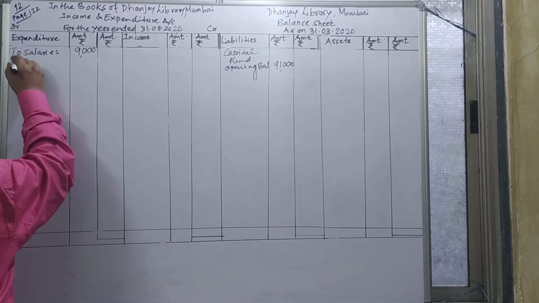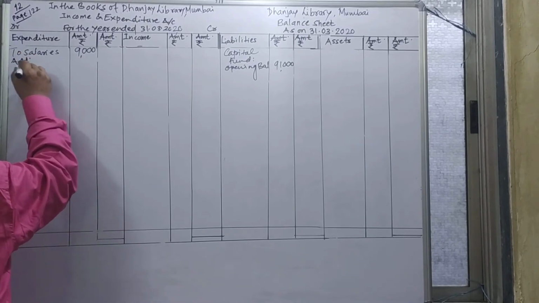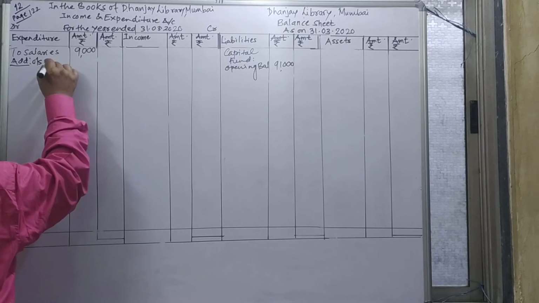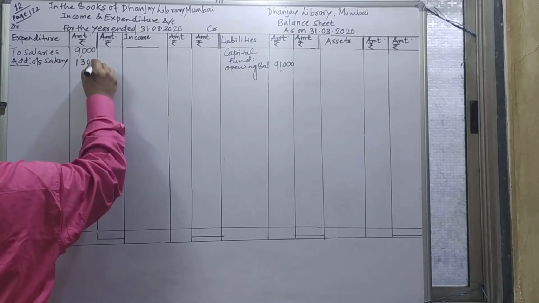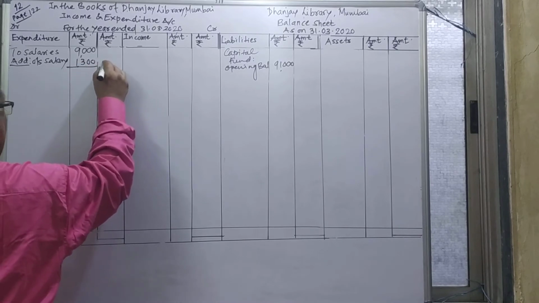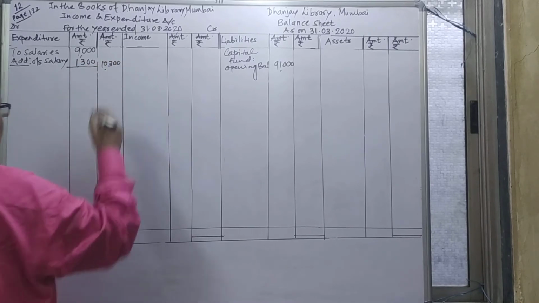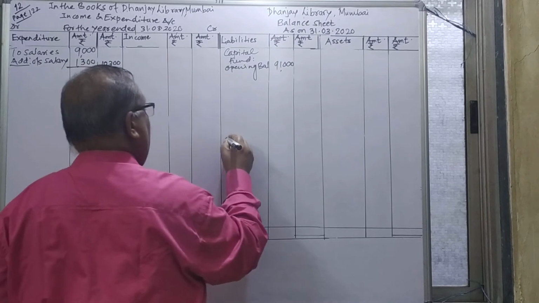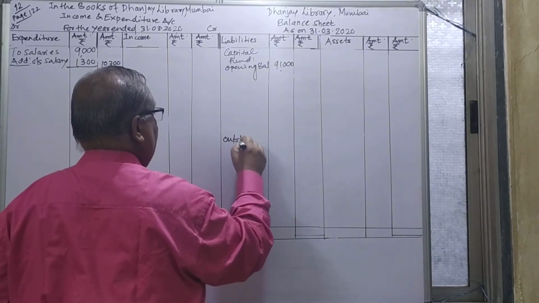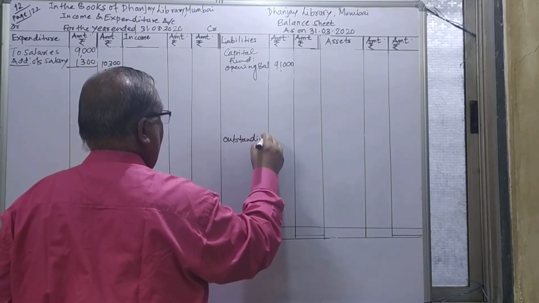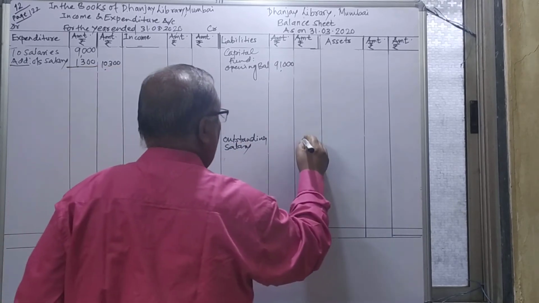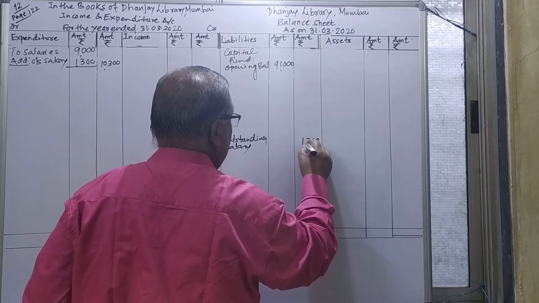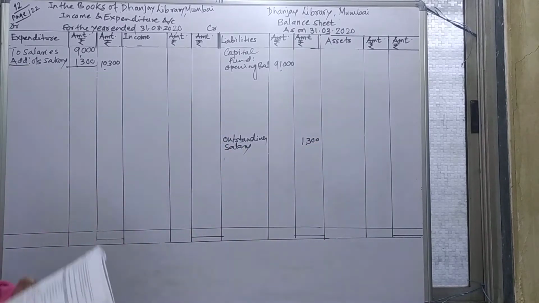So add outstanding salaries, amount 1,300. The amount goes to the outer column, 10,300. And this outstanding salary we show on the liability side of the balance sheet. This is the current year adjustment; the outstanding salary is still unpaid, still in arrears, 1,300.